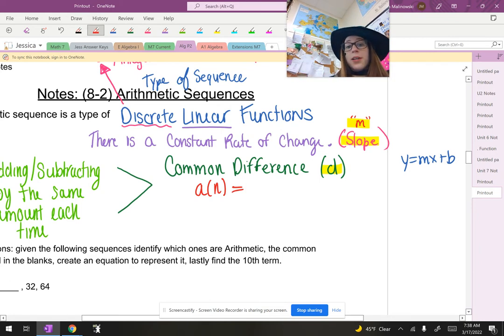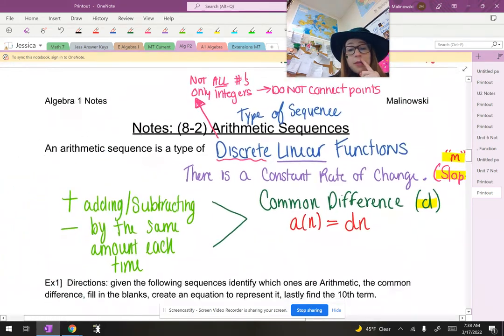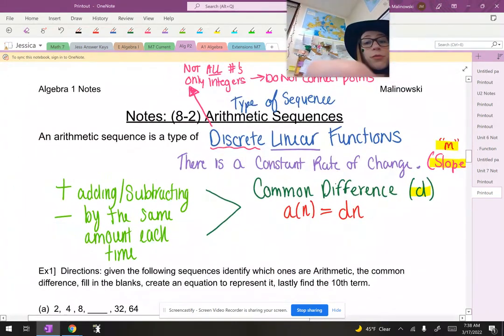That's like my y. m is my slope, which now we're using d for. Instead of x, we have n. And b represents the y-intercept. As we talked about yesterday, big star, a sub 0 is the y-intercept.